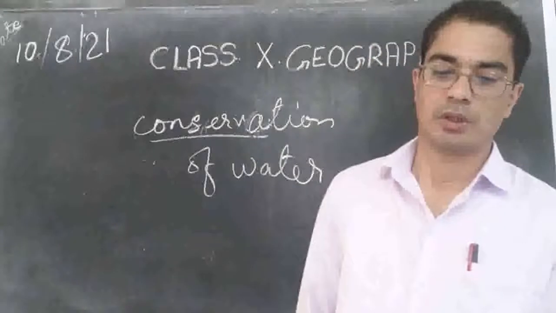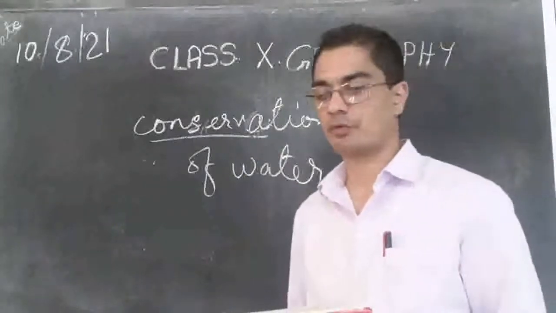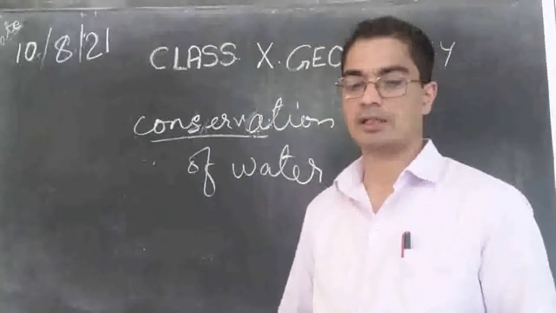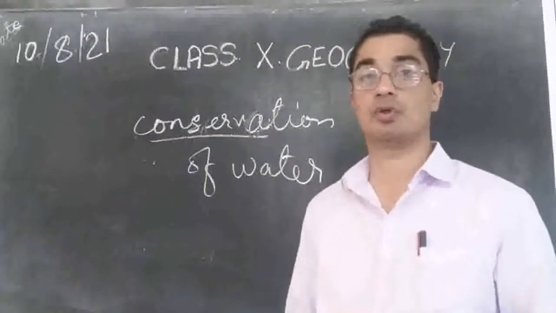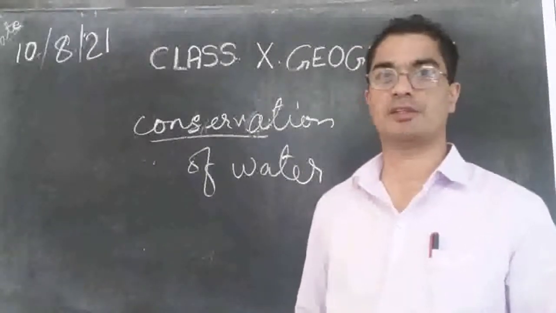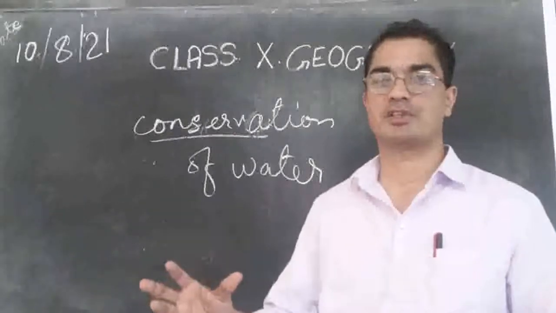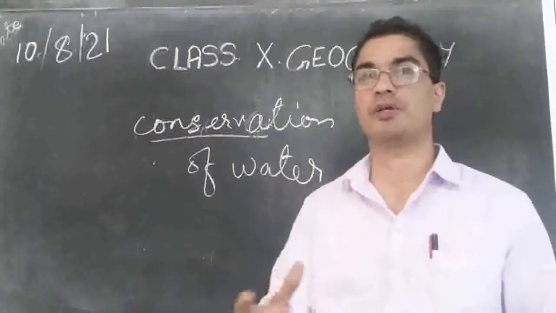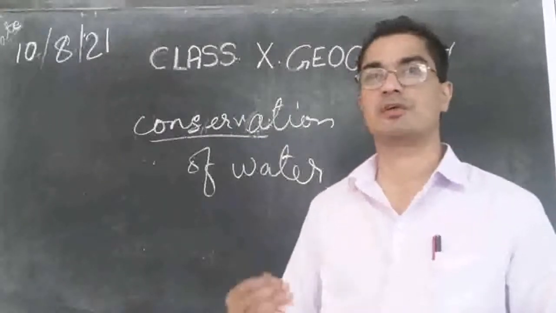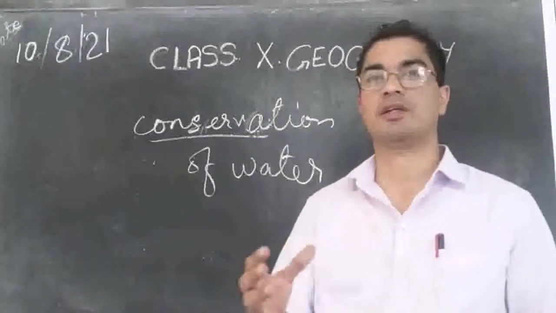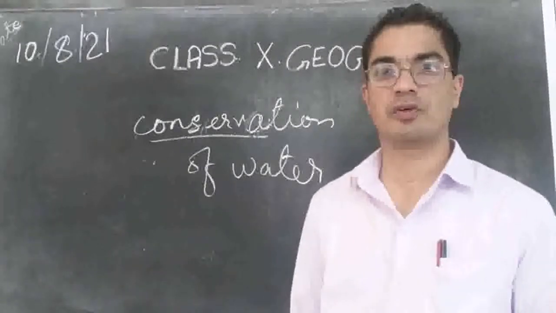An area may still suffer from water scarcity, and this scarcity may be due to bad quality of water. People may have plenty of water, maybe people who are staying near the sea, but they are facing scarcity of clean water, because the water in the sea is not good for drinking.